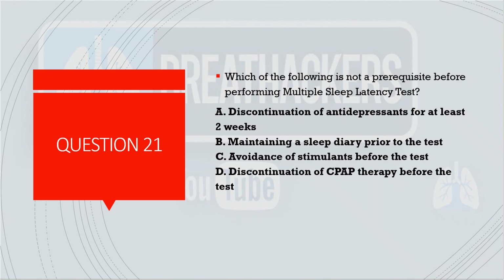Coming to the next question, which of the following is not a prerequisite before performing MSLT? A, discontinuation of antidepressant for at least 2 weeks; maintaining a sleep diary prior to the test; avoidance of any stimulants before the test; and discontinuation of CPAP therapy before the test. So discontinuation of CPAP therapy before the test is actually not needed, and the rest of the three are actually needed. So this is the answer.